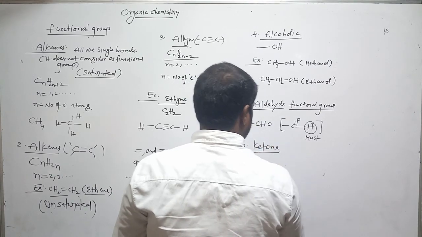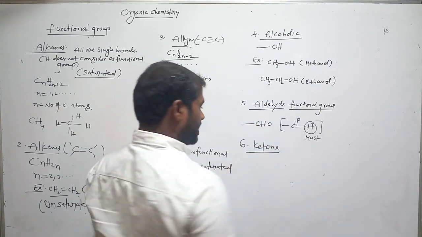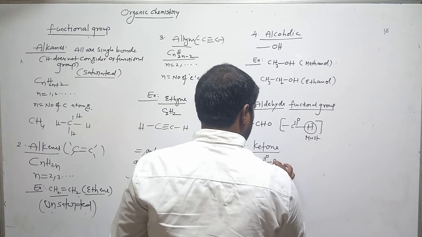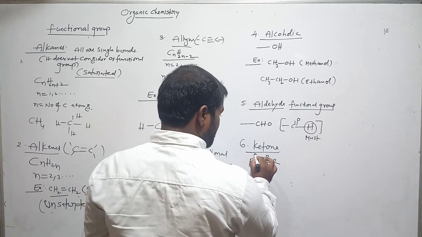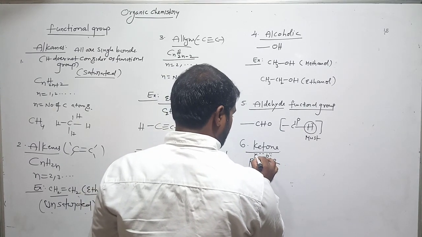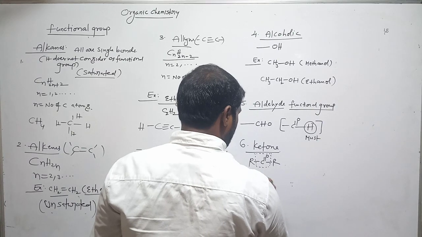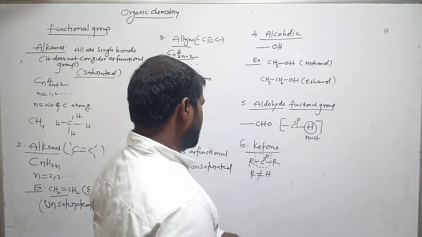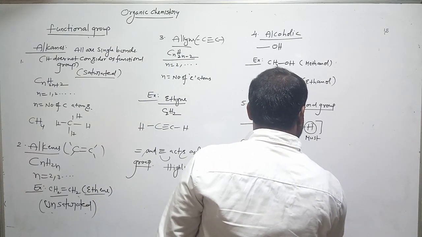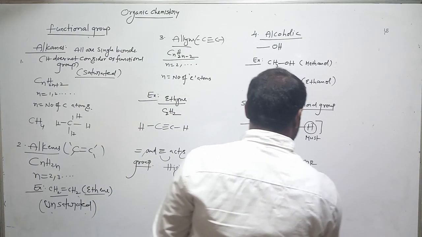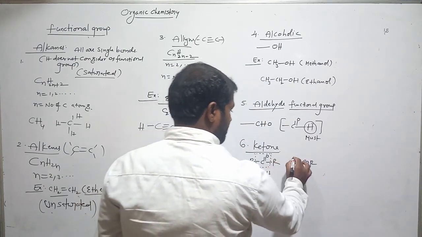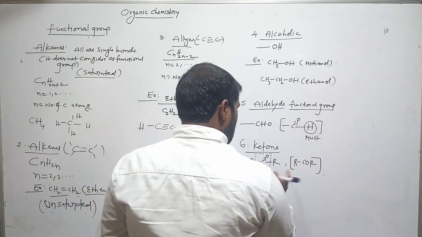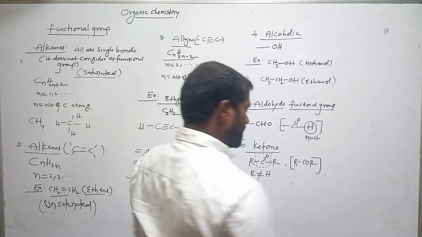Ketone. Ketone means the general structure of the functional group is R C double bond O R. So this group must be present, where R is not equal to hydrogen. Where R is not equal to hydrogen. Clear? So let's see. And also we can write this as RCOR. Same representation. We call it ketone. Example. So now these both may be different. Let's see.